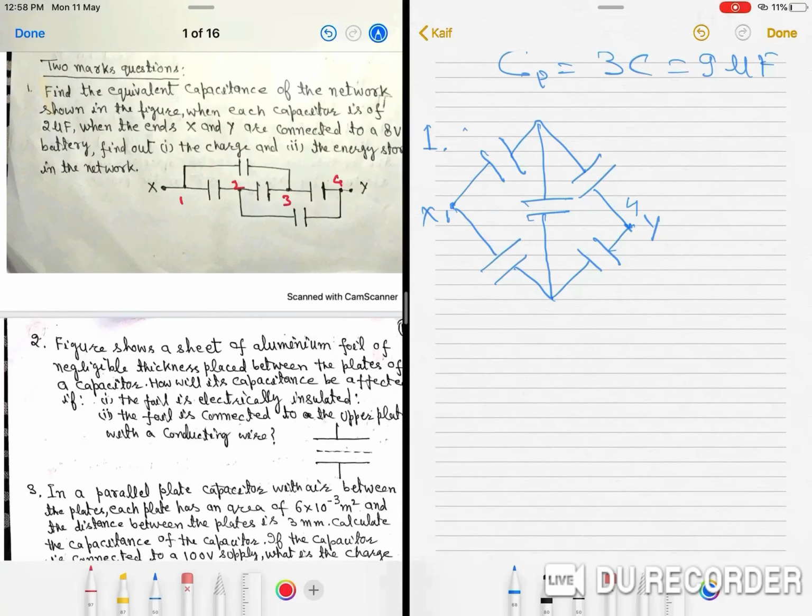So, 2 microfarad, the above two are 2 microfarad and this 2 microfarad. Let us term them as C1, C2, and C3, C4. So, C1 and C2 are in series. So, their equivalent is 1 upon C dash is equal to 2 into 2 by 2 plus 2, it will be 1.